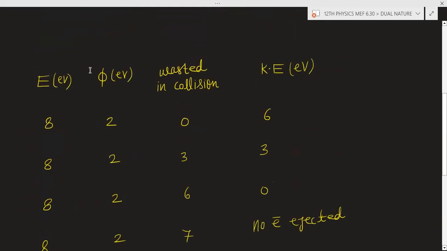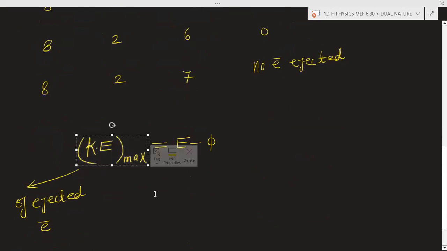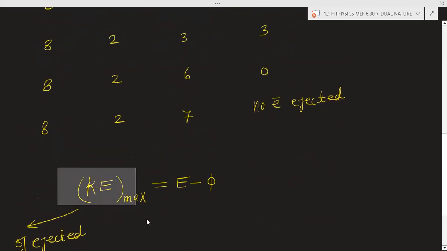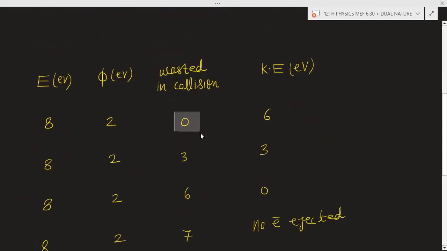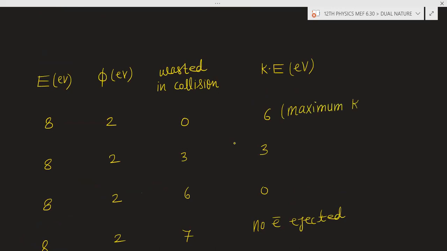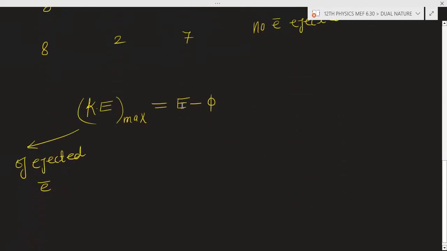Now we are getting E minus phi. Now it is not the kinetic energy, this is not the kinetic energy. This is the maximum amount of kinetic energy. The maximum kinetic energy will be there when there is no energy wasted in collision. So basically, the maximum kinetic energy will be E minus phi, energy supplied minus the work function.